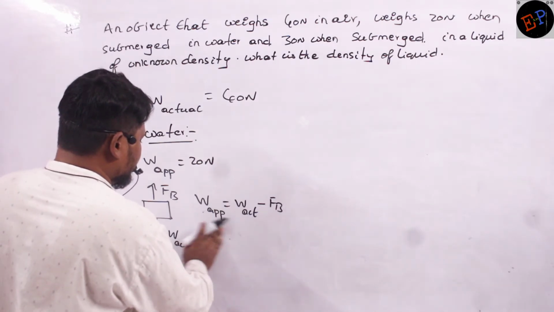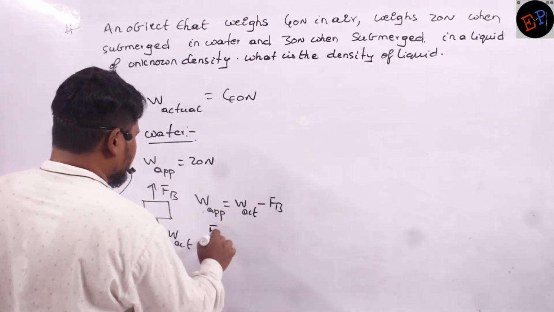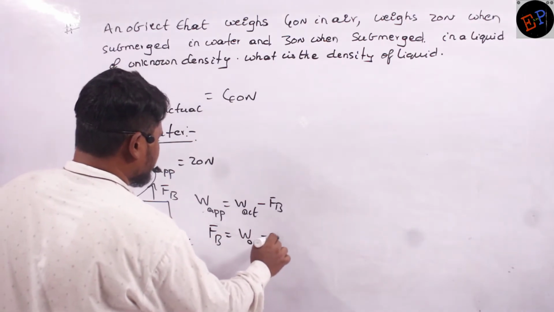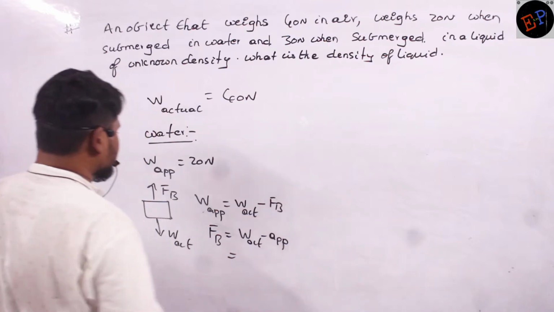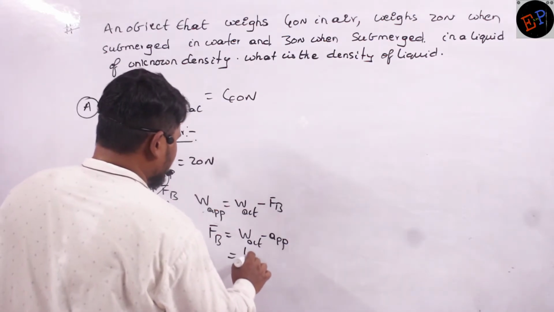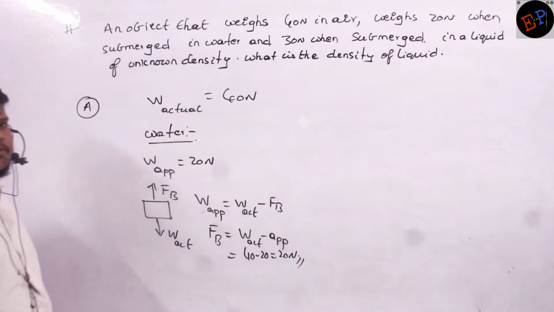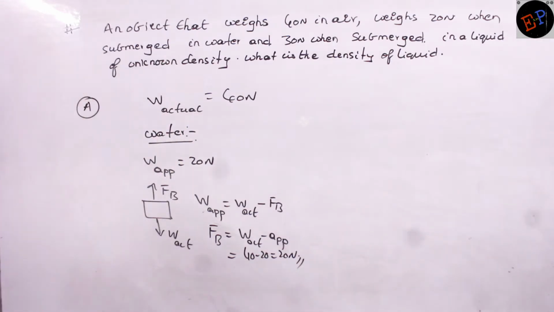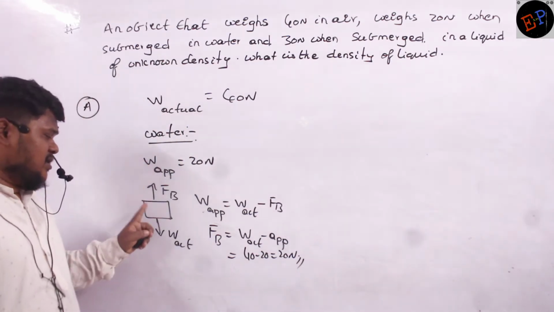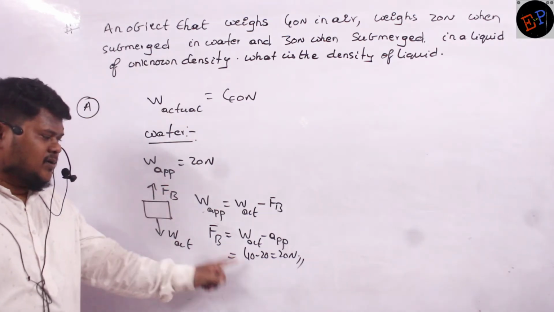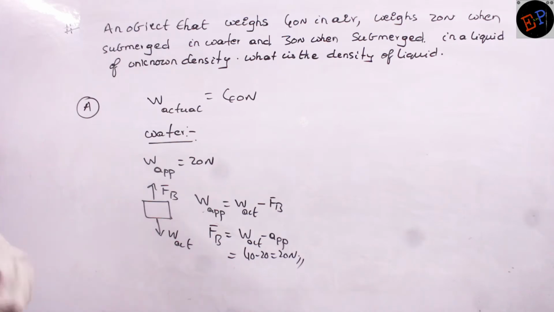I want the force of buoyancy now. Okay. So force of buoyancy is how much? Force of buoyancy is equal to actual weight minus apparent weight. Actual weight is 40. Apparent weight is 20. So 20 Newton is the force of buoyancy. Up to here it is clear, no? So when the body is present inside water, how much force of buoyancy is acting on this body? 20 Newtons of force of buoyancy is acting.